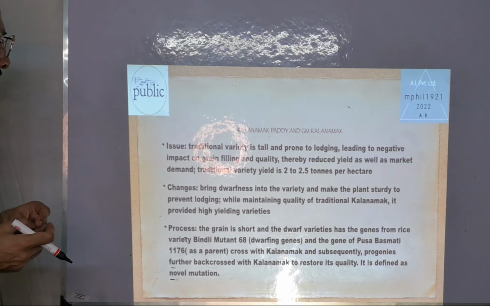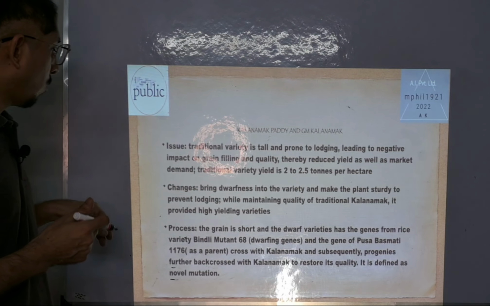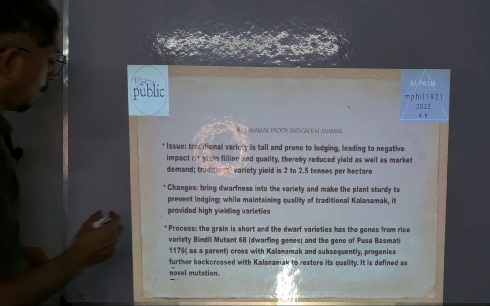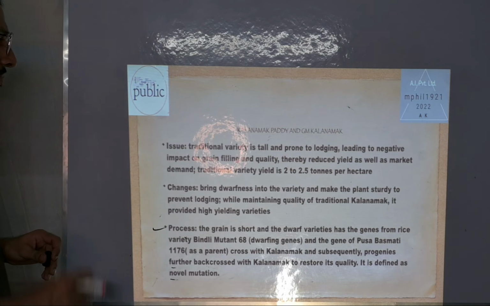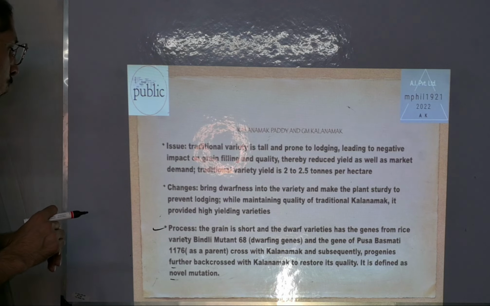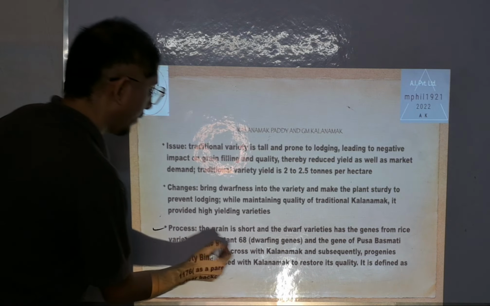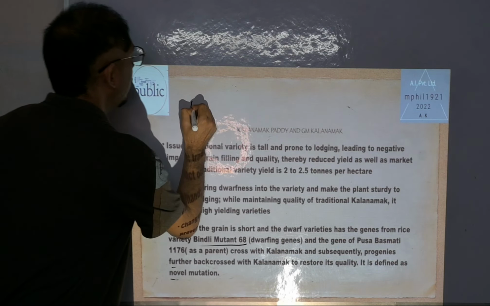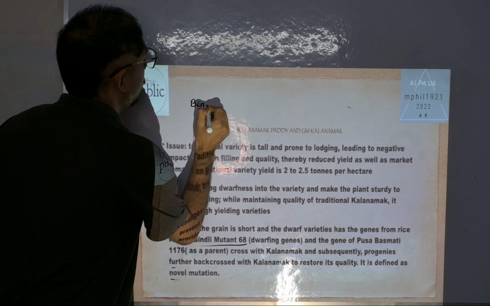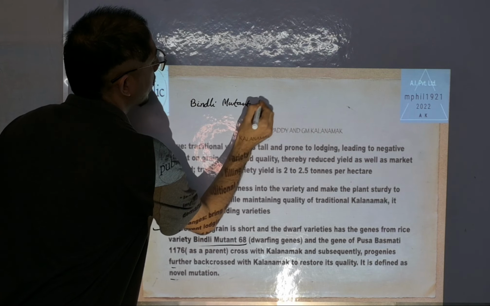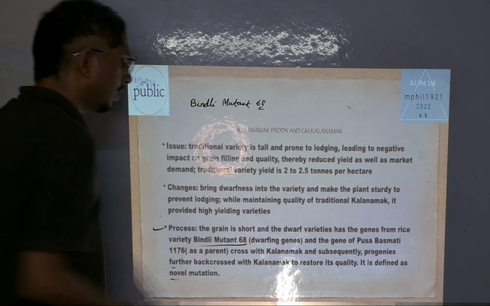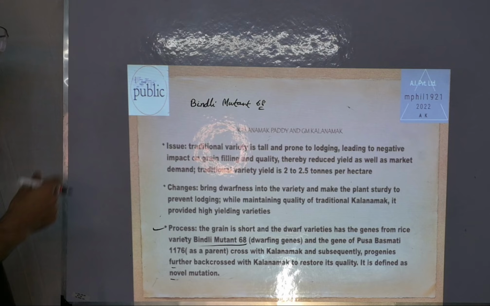So what is the process? You need to put emphasis on this and remember it. The dwarf variety has its genes from where? Bindli Mutant 68. Bindli Mutant 68. This you need to remember. Bindli Mutant 68.